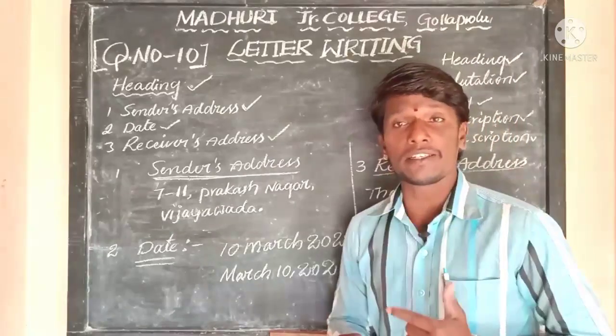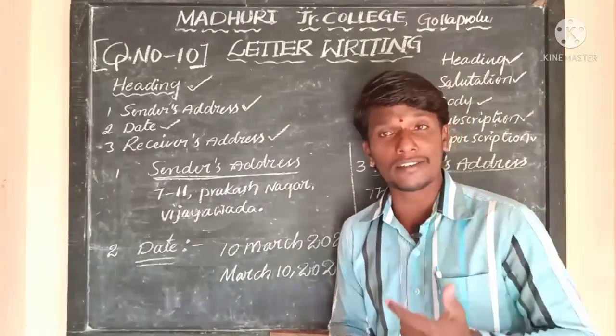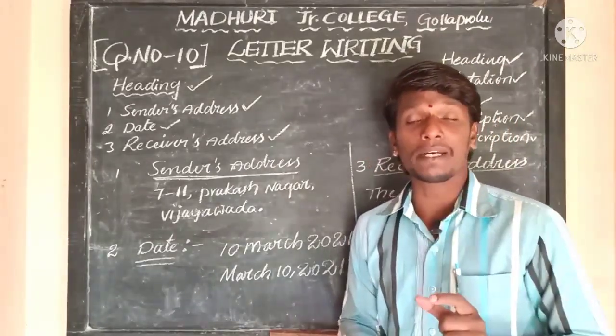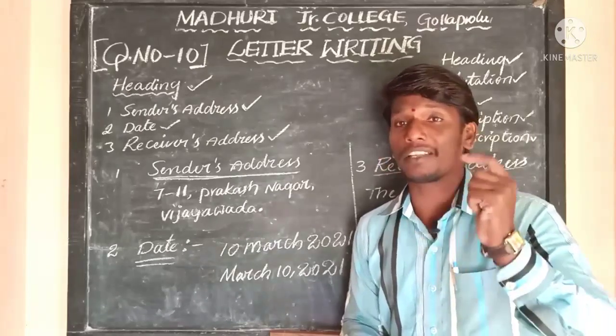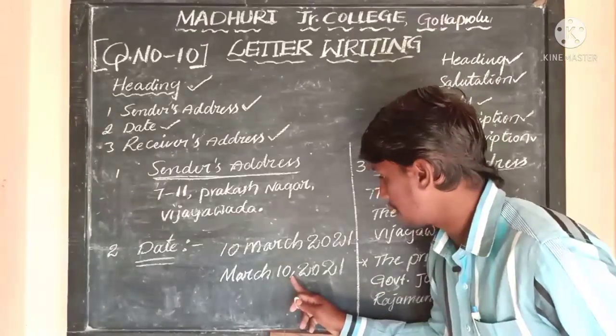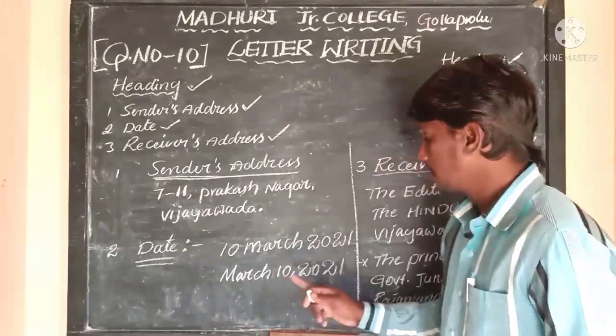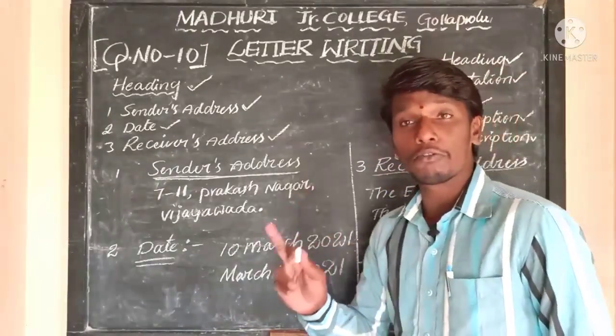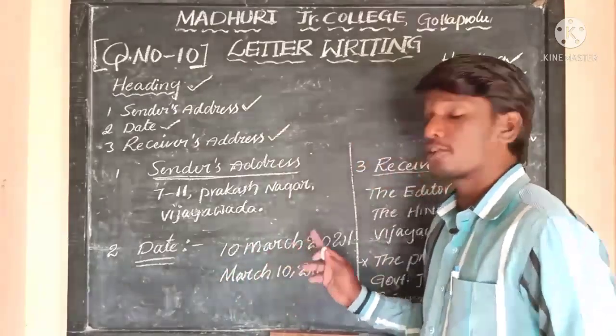When you start writing the date with the month, you should use a comma. And when you are not writing the date with the month first, you should not use any comma.